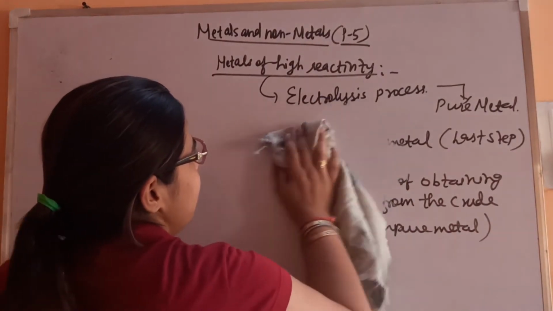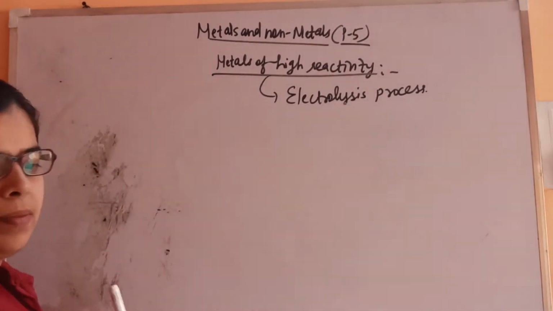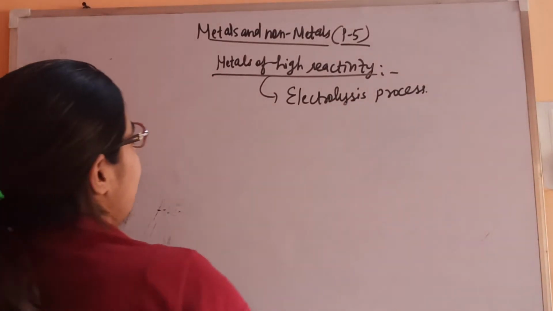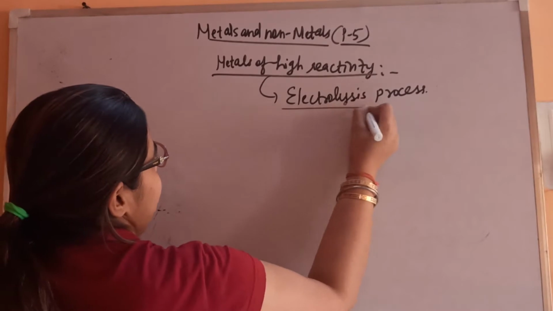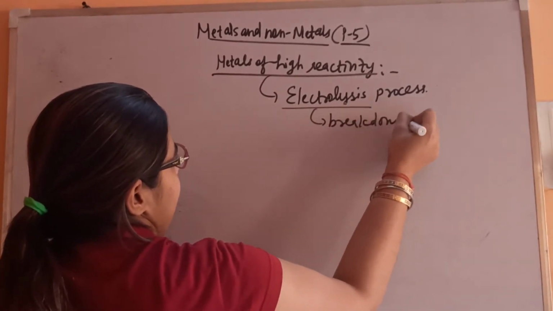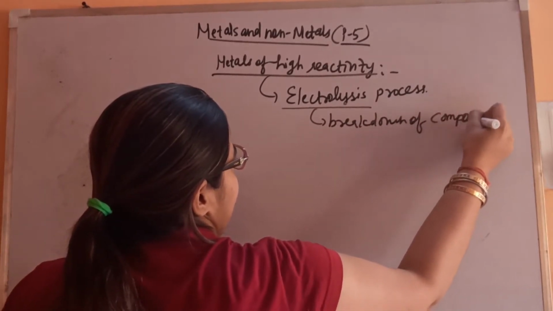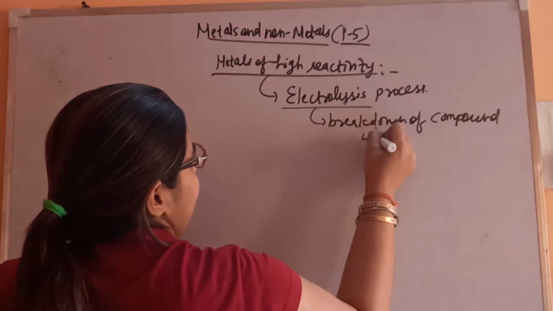Let's see the process. So electrolysis is the breakdown of a compound with the help of electricity.